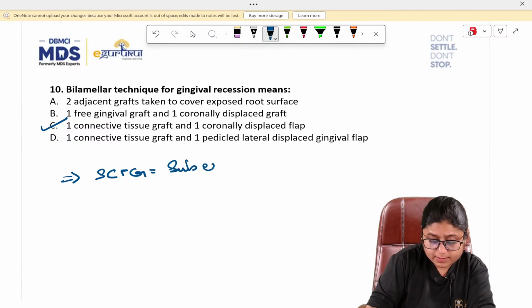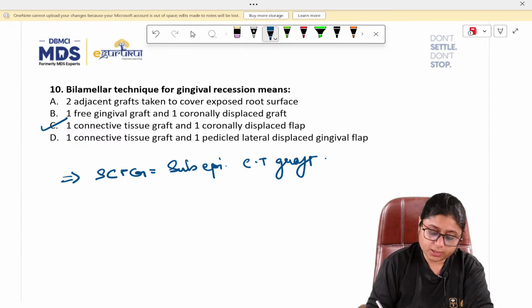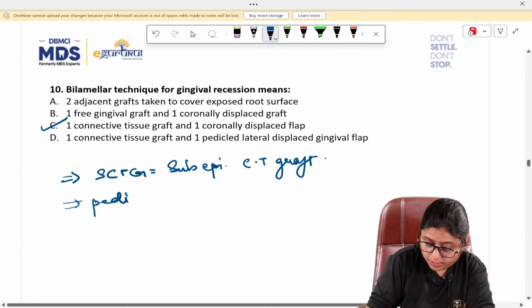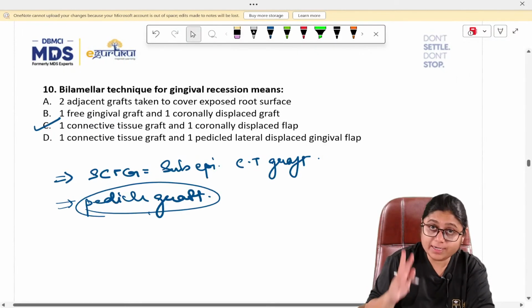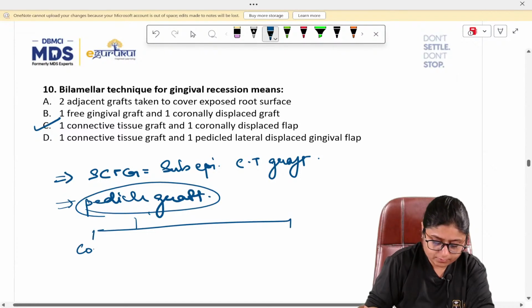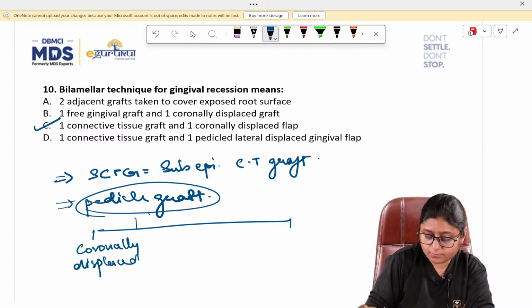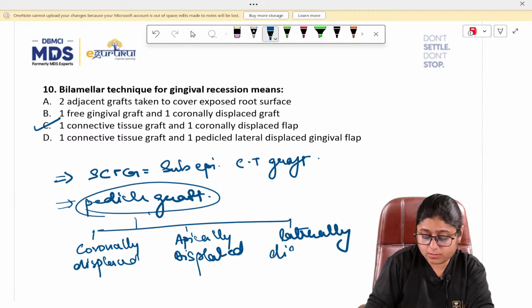Okay. Subepithelial connective tissue graft. And secondly, a pedicle graft is used. Now remember that pedicle graft. A pedicle graft can be used. What is a pedicle? Pedicle is a flap. This pedicle graft can be of two types. Actually, it can be of three types. Coronally displaced, apically displaced, and laterally displaced.